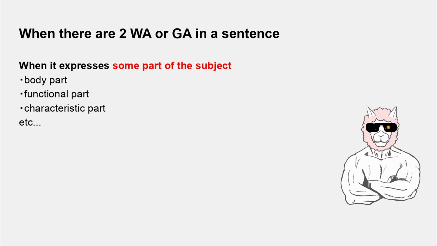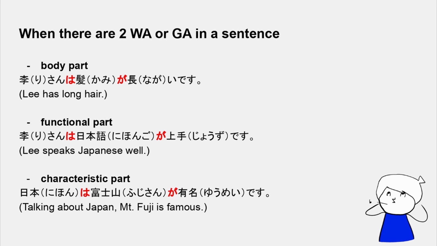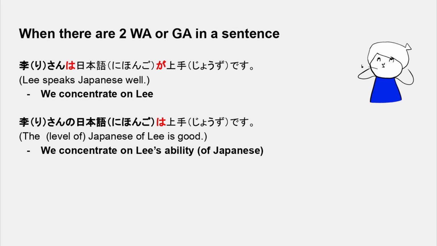In short, when there are two wa or ga, it's when the sentence talks about some part of the subject. For example, the part of the body, of the functionality, of the character, etc. And here are some examples concerning the body part. We can make a sentence like リさんは髪が長いです。And for the functional part, リさんは日本語が上手です。And for the characteristic part, 日本は富士山が有名です。As it talks about the part of the subject, we can have two sentences.